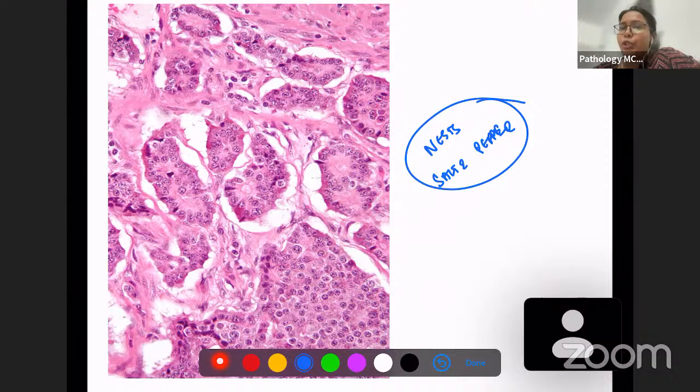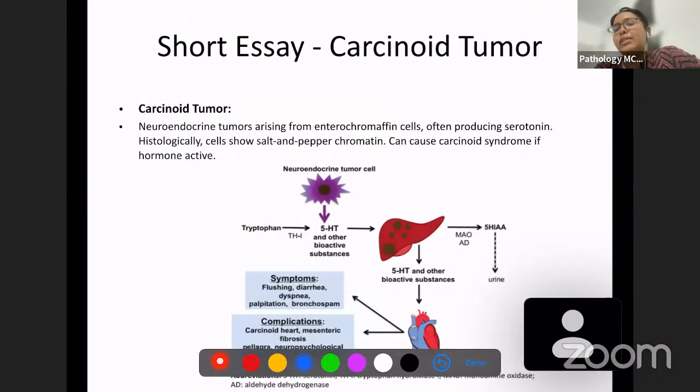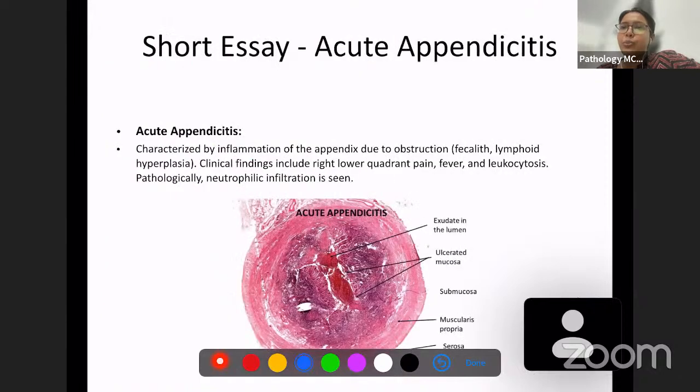So we know carcinoid tumor when it becomes hormonally active, it's going to cause carcinoid syndrome. Carcinoid syndrome will have all these symptoms which we discussed, because if it's not hormonally active, it's going to be benign. No symptoms will be there. Okay, so mostly it can be an incidental finding also.